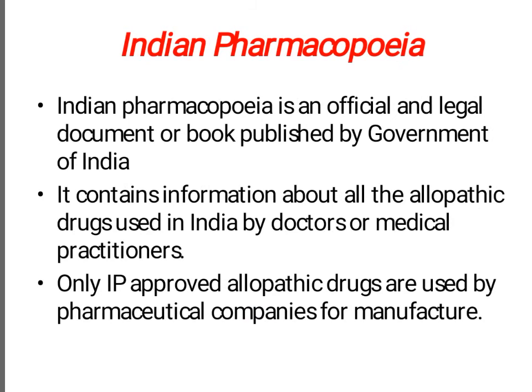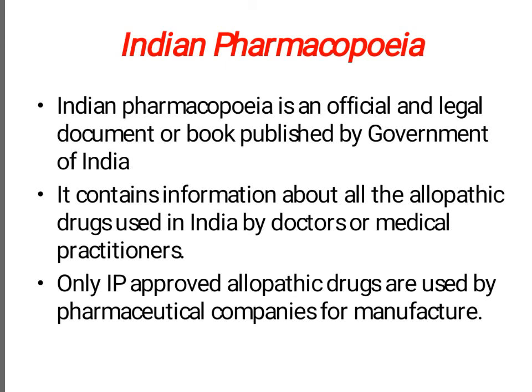Again, coming back to information about Indian Pharmacopoeia. Indian Pharmacopoeia is an official and legal document or book published by the Government of India. Like in my previous lecture, we have seen the Ayurvedic Pharmacopoeia of India, in the same way, Indian Pharmacopoeia.